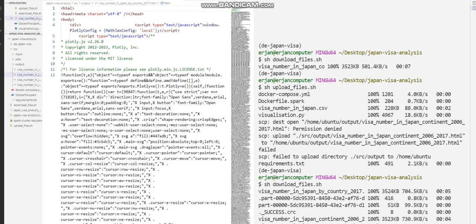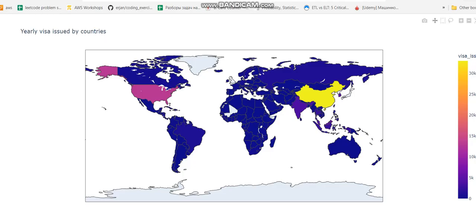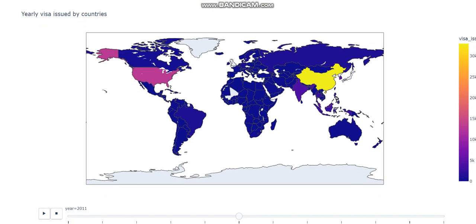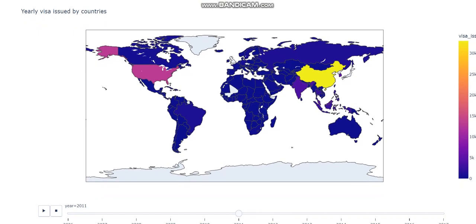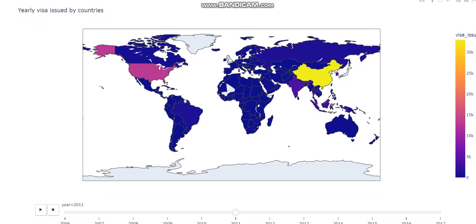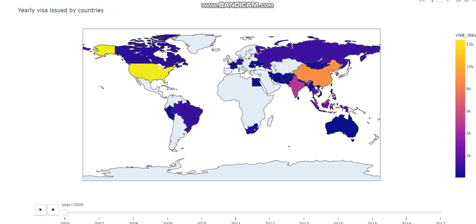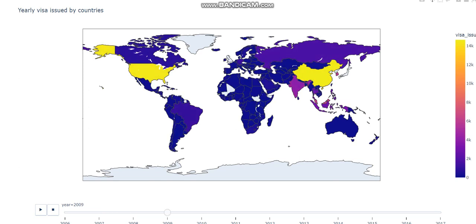So yeah, after running my download script, I downloaded all of them into the output folder on my local machine, and here is the final result. So this is basically the final heat map. It's done with a Plotly library that works with Pandas data frame. So from Spark data frame, I converted it to Pandas data frame and managed to visualize it. It's a pretty cool visualization.